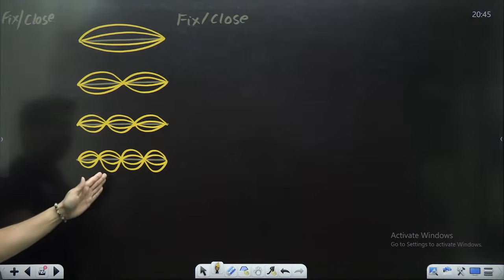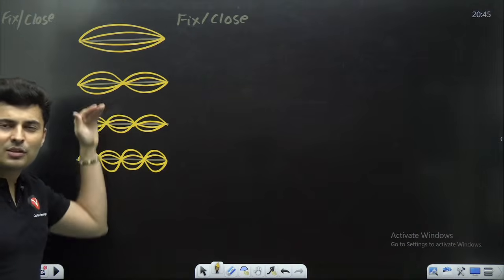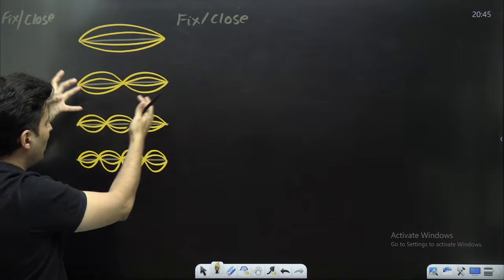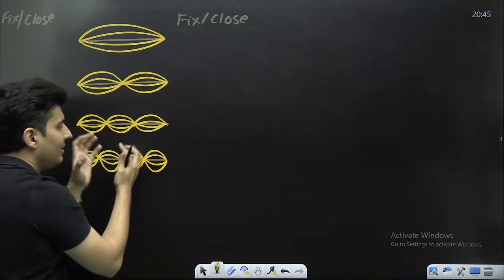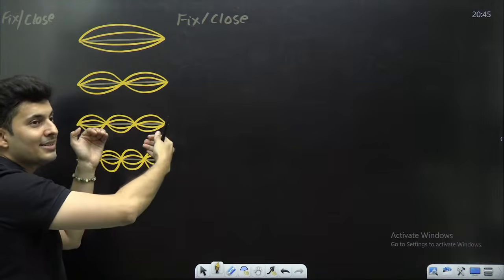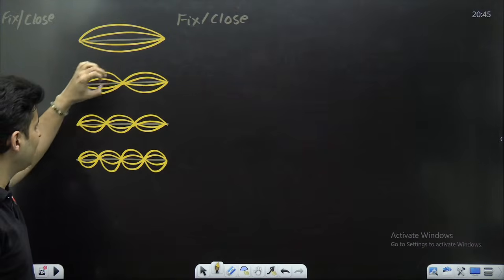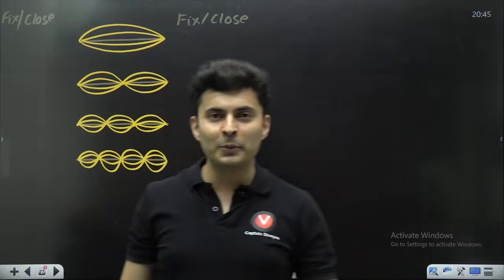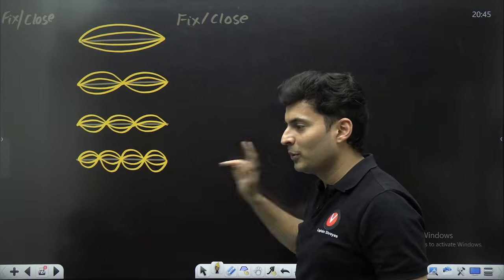All these are possibilities. In each case, what is different? Here wavelength was huge. Wavelength is small, small, small. As wavelength reduces, frequency increases. So low frequency, high frequency, higher frequency, even higher frequency. Is that making sense to all of you?